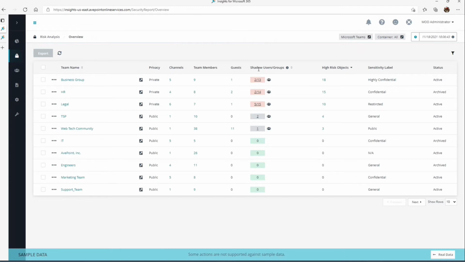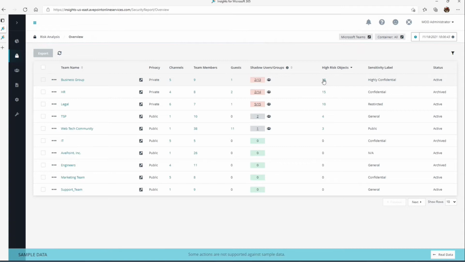You can grant access to content and give that to individuals and they not be a part of the actual team. In some scenarios, that is a very valid use case. So we definitely want to make users, or admins, aware of where that's happening.